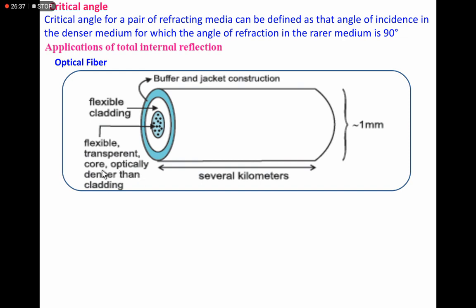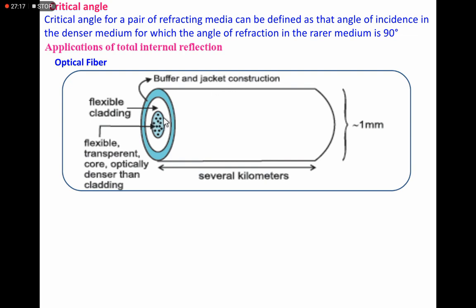One is the core, a flexible transparent core, optically denser than the cladding. The core is the denser, and the cladding is the other part over here. This cladding is rarer compared to the core, and these two parts, the core and cladding, are covered by a protective layer. We'll say buffer and jacket construction.